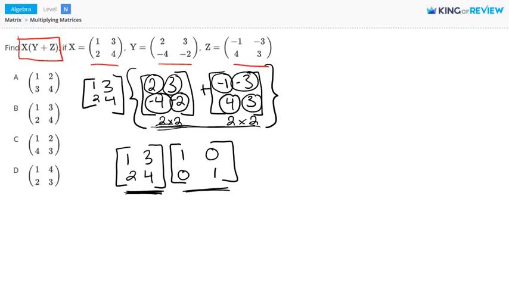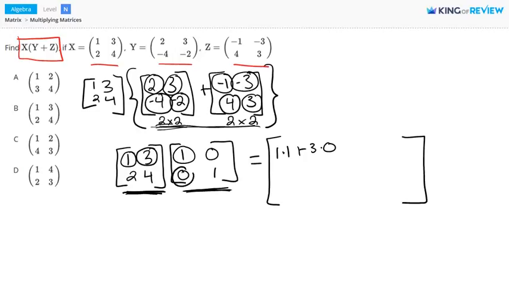So we know that ahead of time, but let's go ahead and do the math for this multiplication just to show you that this will be true. When we multiply matrices, we're going to multiply corresponding entries in the first row of the first matrix by the entries in the first column of the second matrix, and we're going to add these products together. So we have 1 times 1 plus 3 times 0.